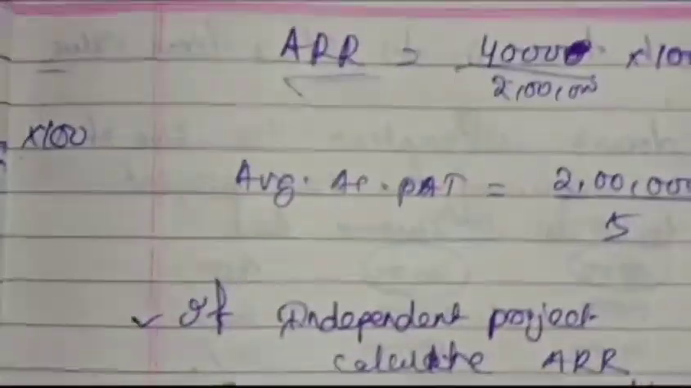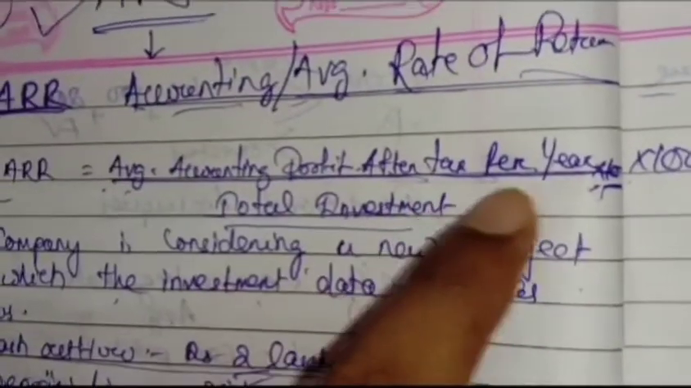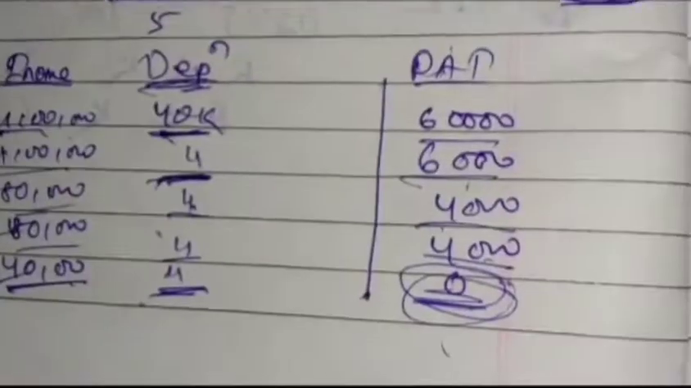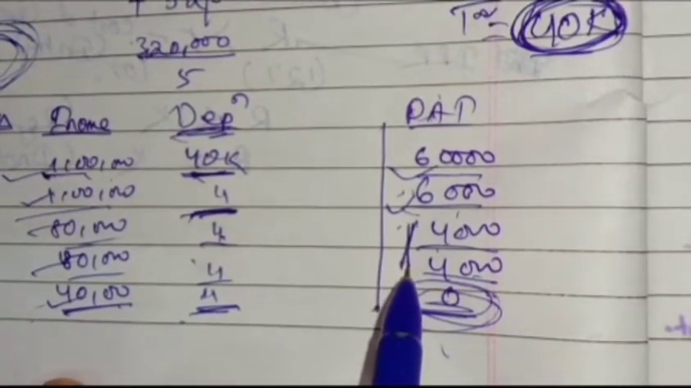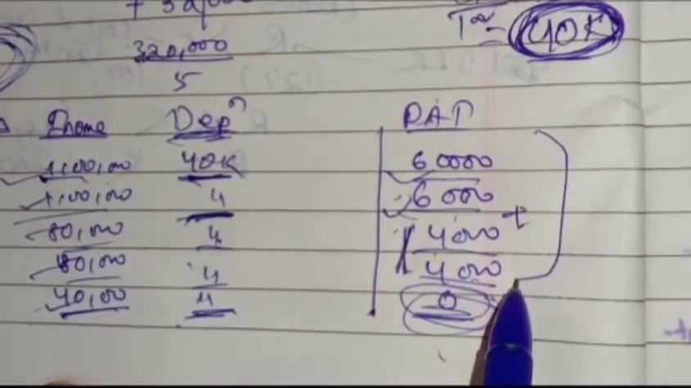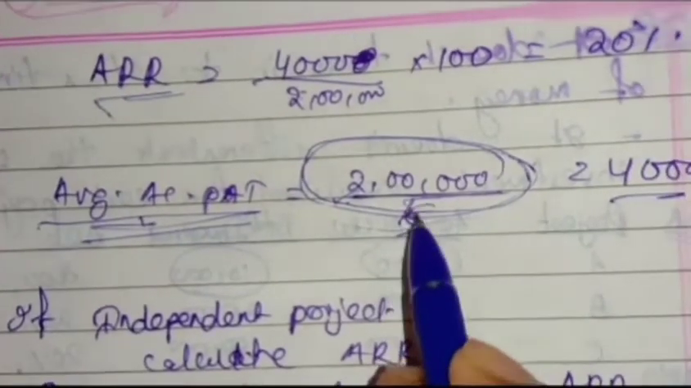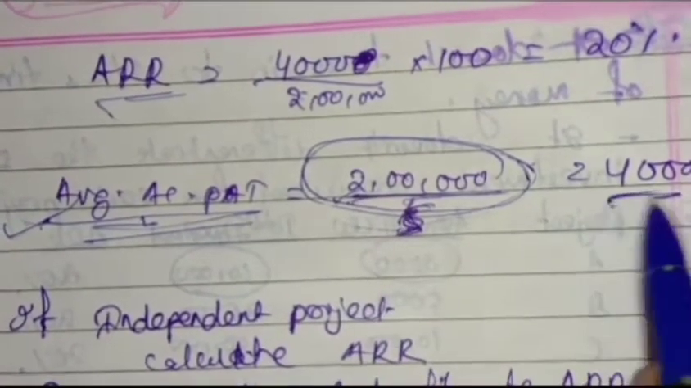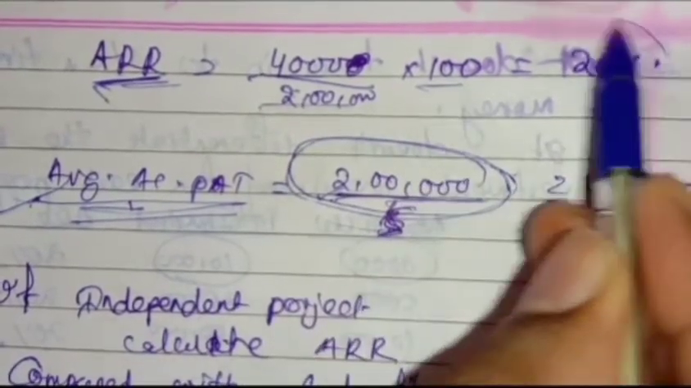Okay, so let us see how to calculate ARR. At first we have to calculate the average accounting PAT, because the formula is the average accounting profit after tax per year. How to calculate that? 60,000 plus 60,000 is 1 lakh 20,000, and 40,000 plus 40,000 is 80,000. That means total PAT is 2 lakh. We have 5 years, that means it is giving income for 5 years. So average accounting PAT will be 2 lakh by 5, that is 40,000. So what will be the ARR? 40,000 divided by 2 lakh into 100, that is 20%.